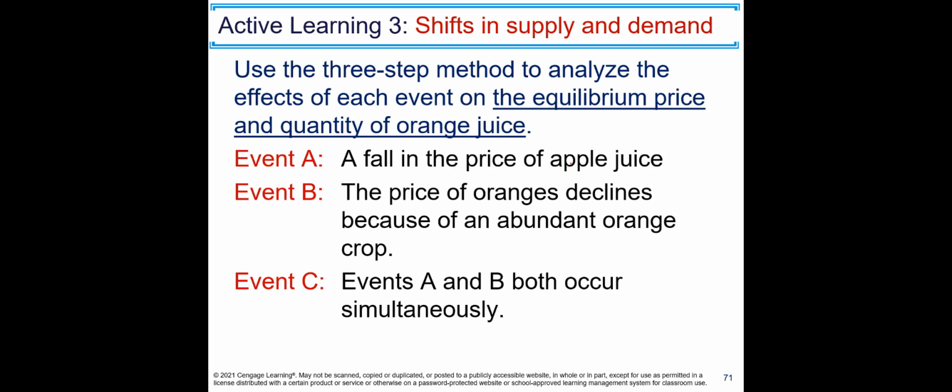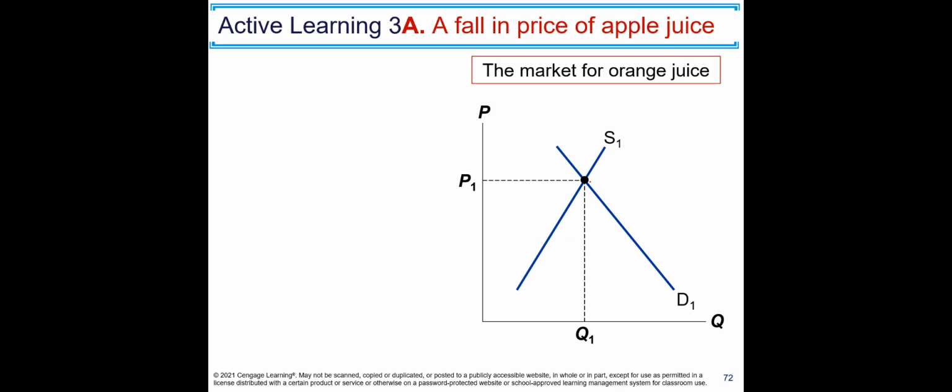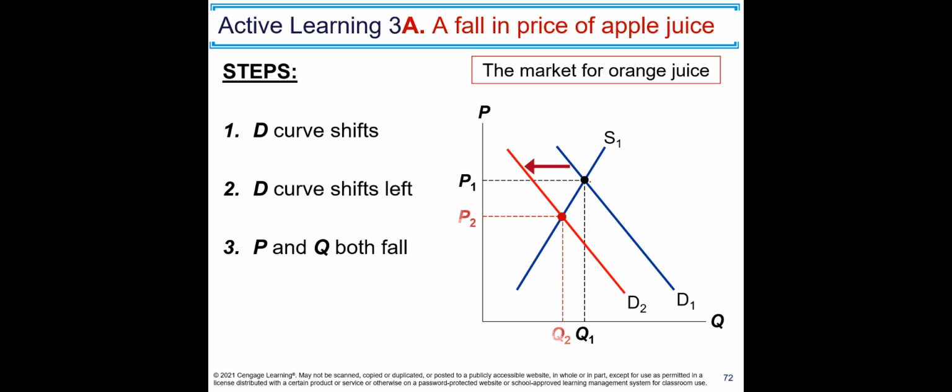And there is one example here, shifts in supply and demand. Use the three-step method to analyze the effects of each event on the equilibrium price and quantity of orange juice. Event A, a fall in the price of apple juice. Event B, the price of oranges declines because of an abundant orange crop. Event C, events A and B both occur simultaneously. Let's do event A. A fall in the price of apple juice. Apple juice is a substitute good for orange juice, so it's a demand shifter. The demand curve shifts to the left, and P and Q both fall because of this change.